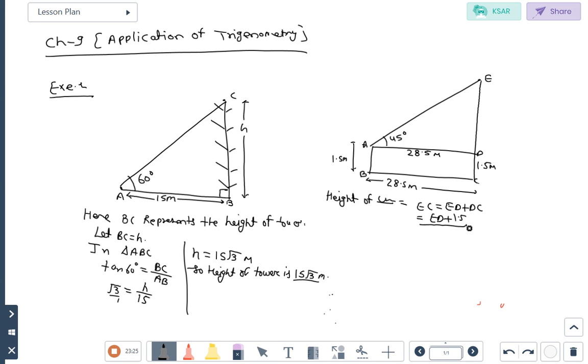ED you can easily calculate using the trigonometric ratios tan theta, because perpendicular is missing, base we know, perpendicular and base will give us either the tan theta or the cot theta. Understand? After finding out the value of ED, you will substitute here, then you can easily find out the height of the chimney from the ground. Any other problem? Students, any other problem?